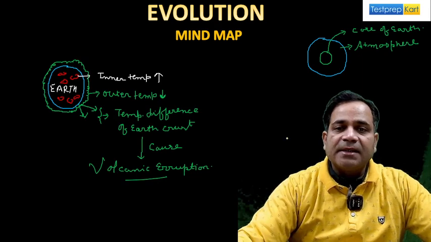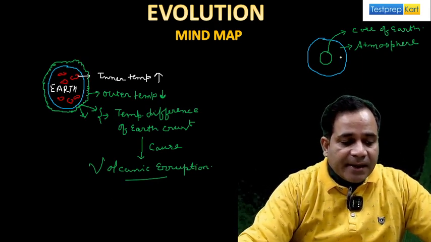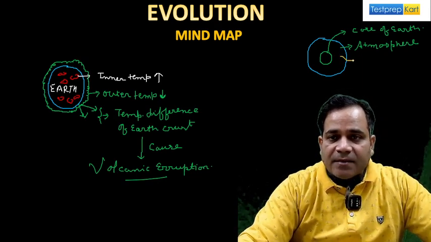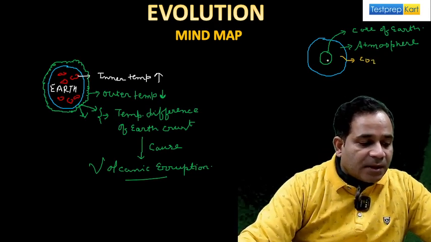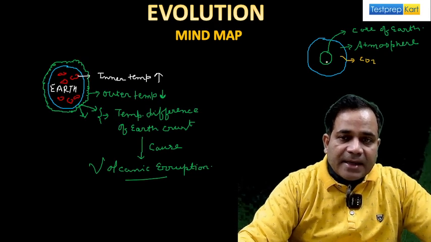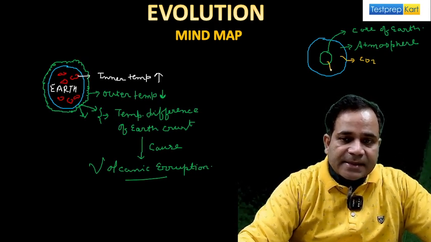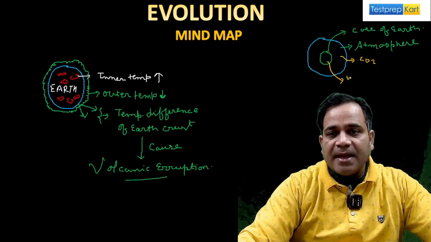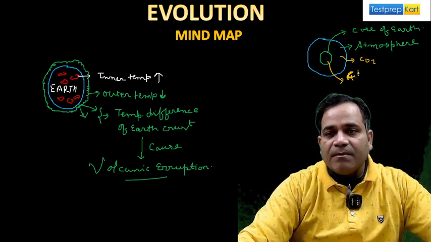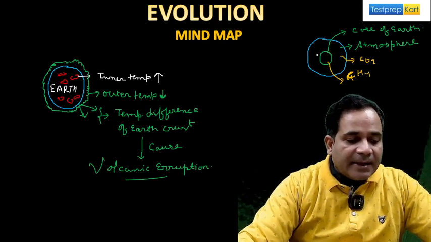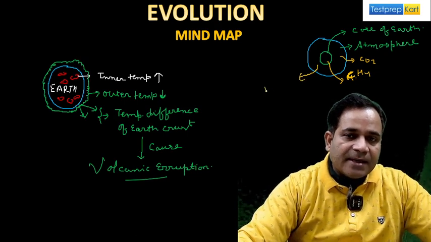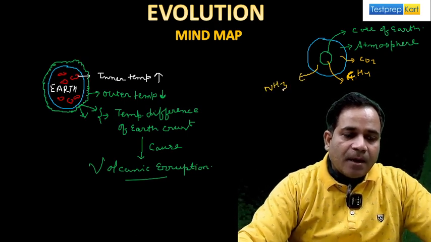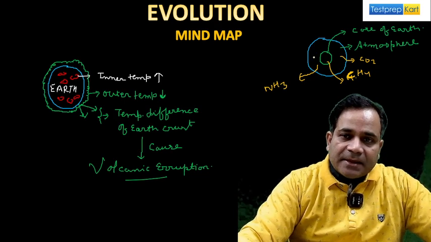And in this very atmosphere, we all know that there are different gases. Which gas here? CO2, carbon dioxide gas. From the earth core, which type of gases are released, sir? That is basically methane, CH4. And the other gases also, from the surface, that is NH3, ammonia, and some other from the inner core.